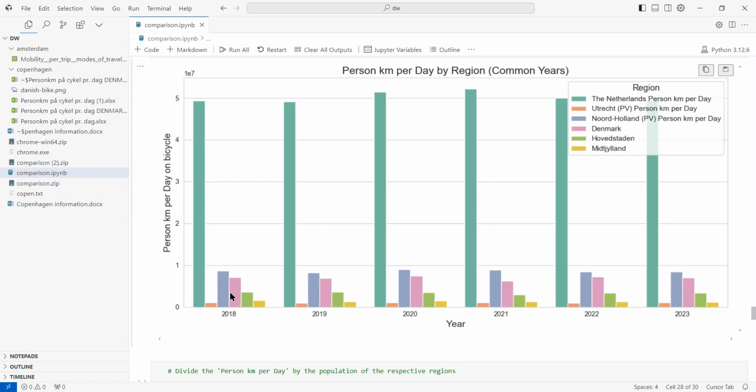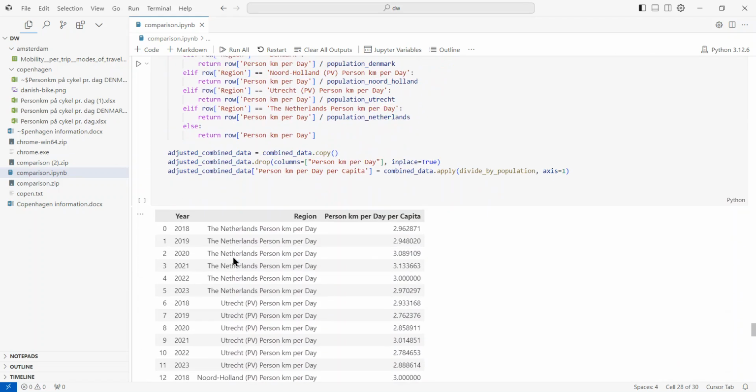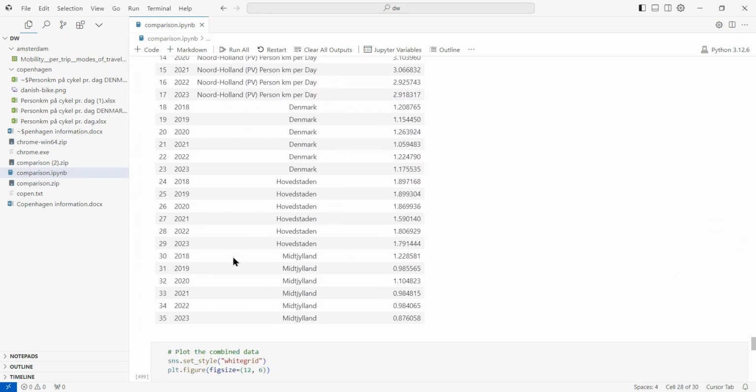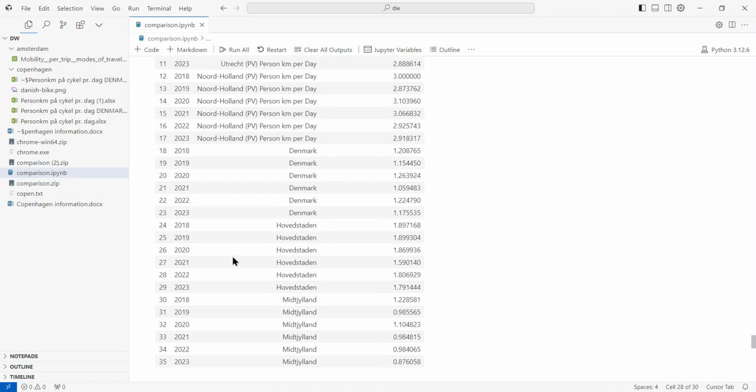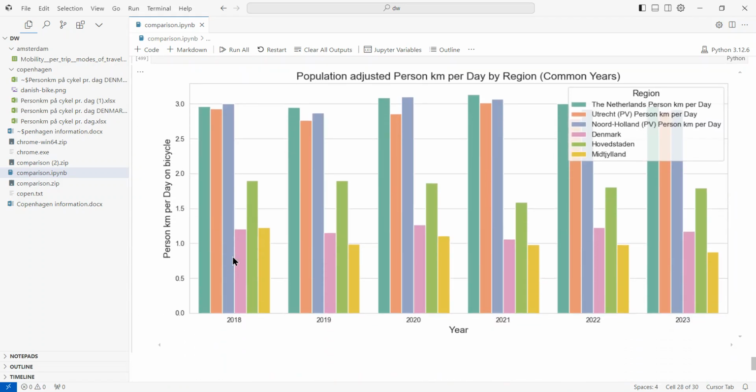Well, right. If we're talking about the entire country, sure, but we should also take into account that the Netherlands consists of around 20 million people, whereas the entirety of Denmark only consists of 5 million people. So when we adjust the table so that it accounts for the differences in population sizes, we see that this table represents a population adjusted person kilometer per day by region, yearly sum.